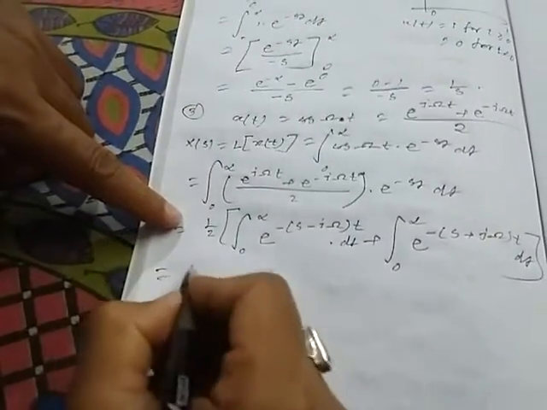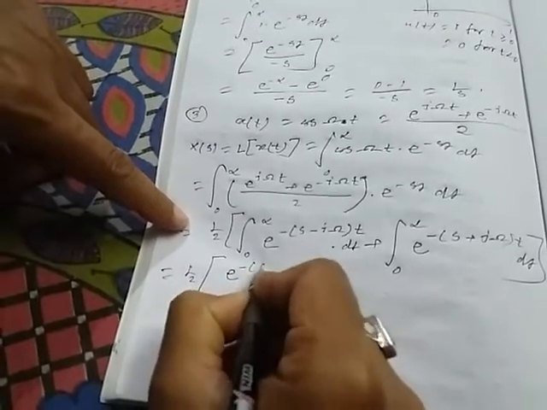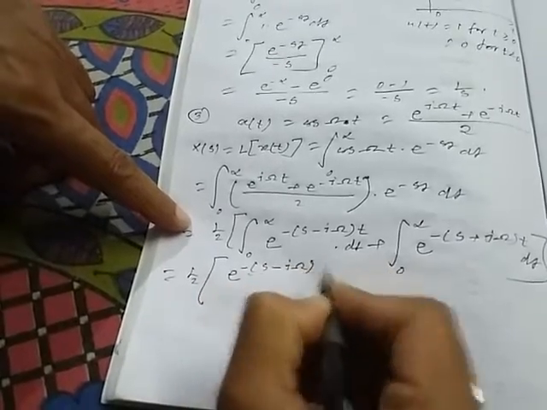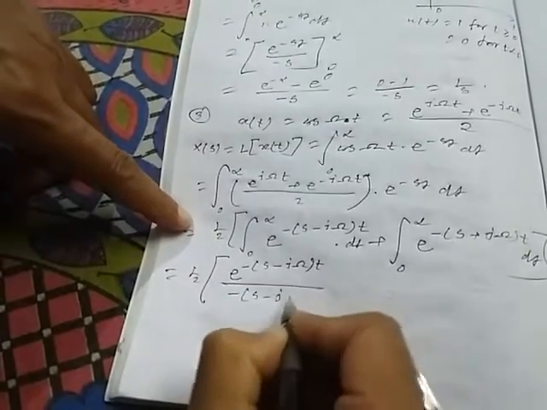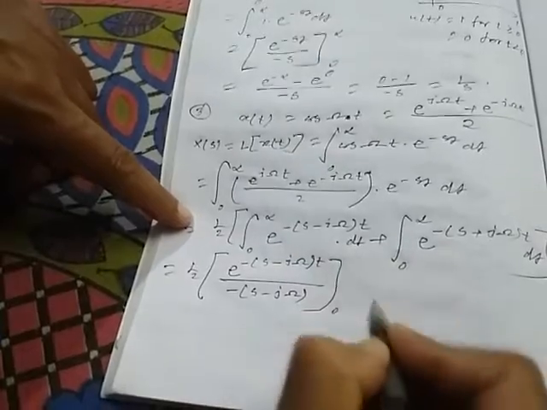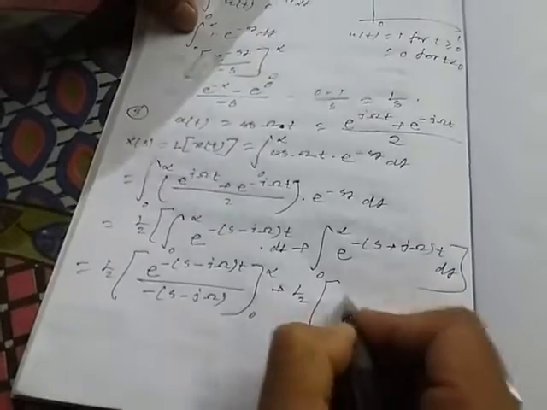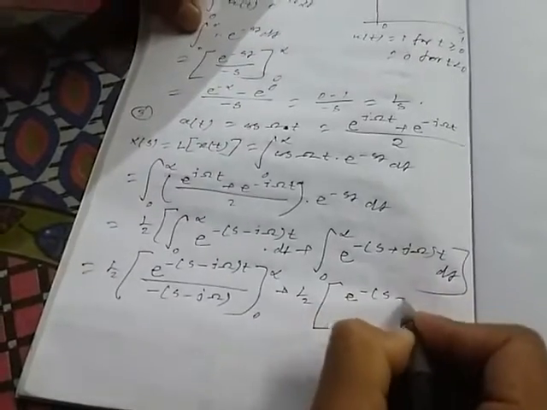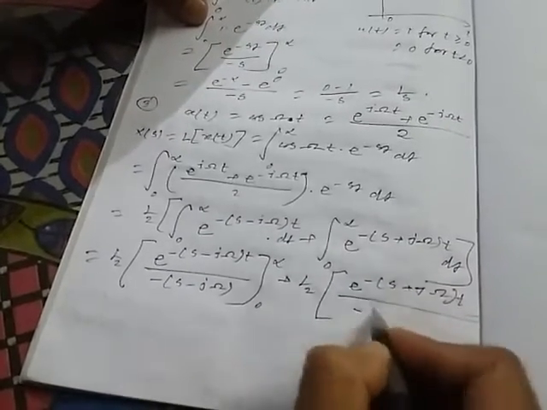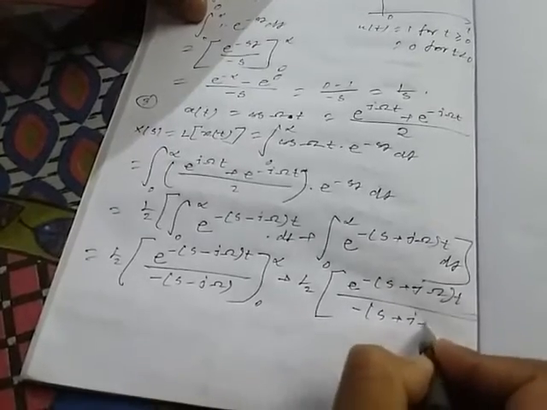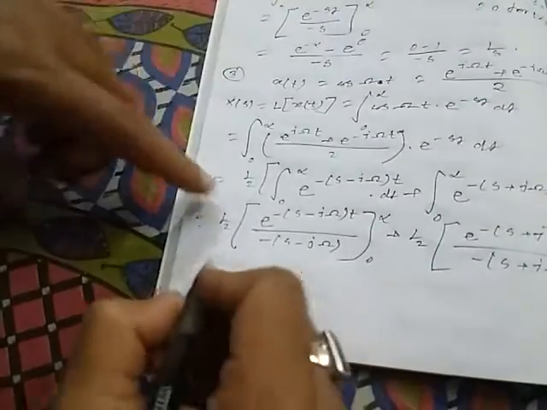Now the integration of this function is e to the power minus (s minus j omega) t divided by minus (s minus j omega), and the limit is from 0 to infinity. Again this will be half of e to the power minus (s plus j omega) t divided by minus (s plus j omega), and the limit is from 0 to infinity.